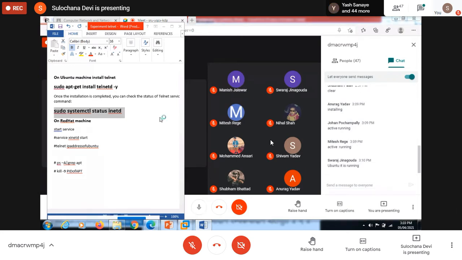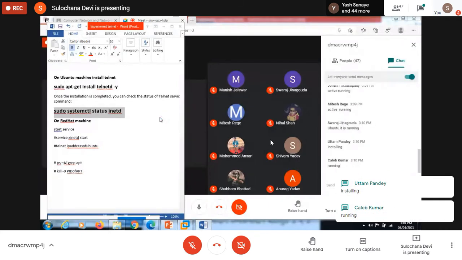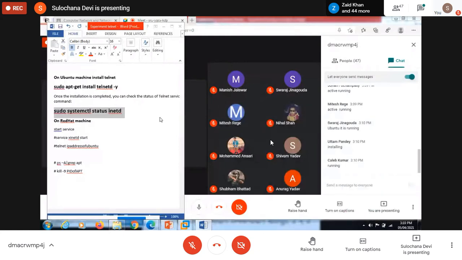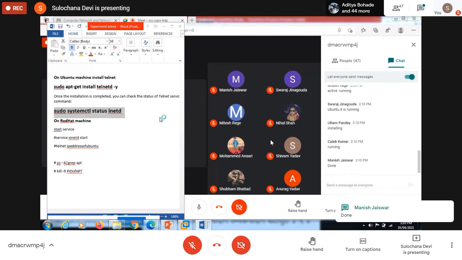Ubuntu, it's running. Okay. Okay, installing. Celeb is running. Uttam is installing. Okay. Okay, done. Very good. So those who are done, they can find out the IP address of their Ubuntu machine.